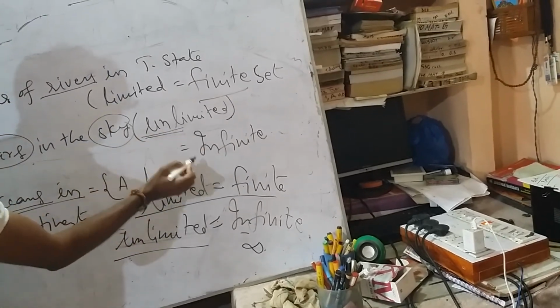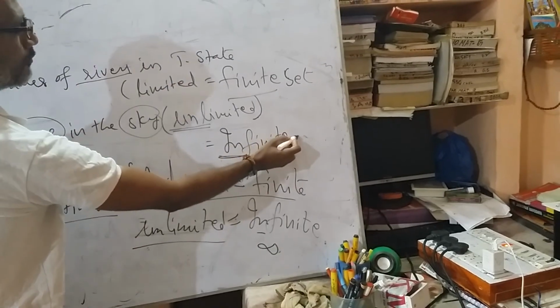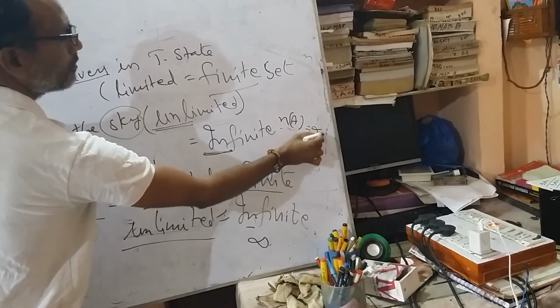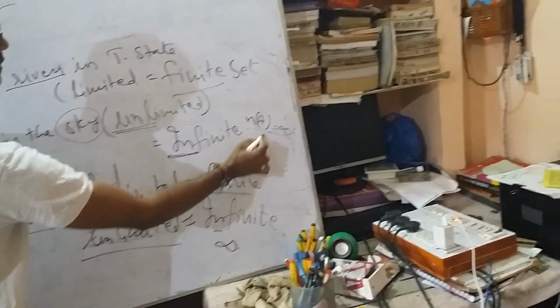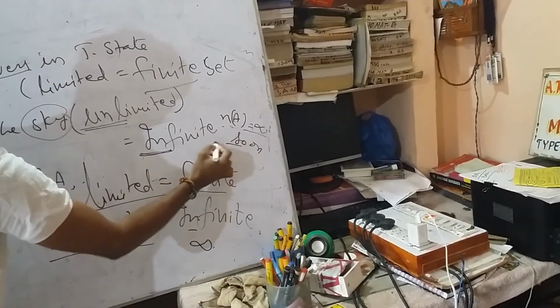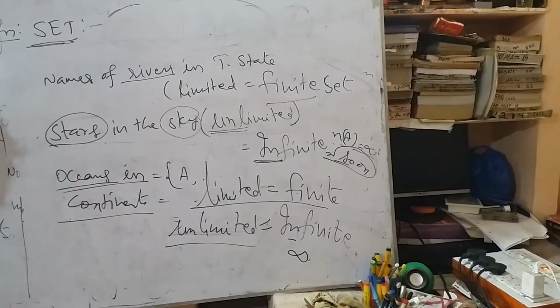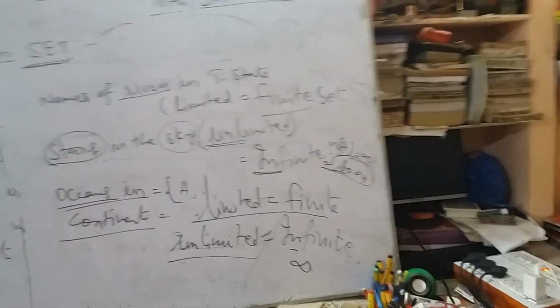So unlimited means infinite. That is the concept. Here the number of elements in A is uncountable, so infinite. Remember. Okay, here we are going to close. Next class we will continue.